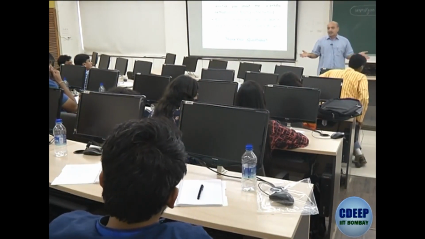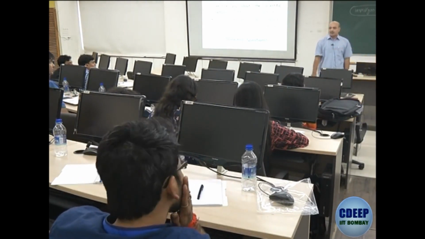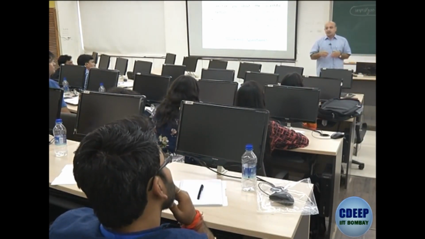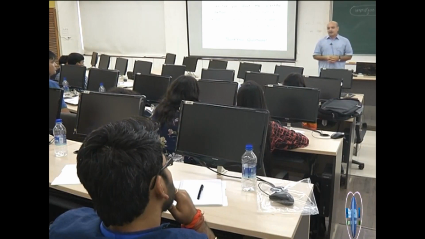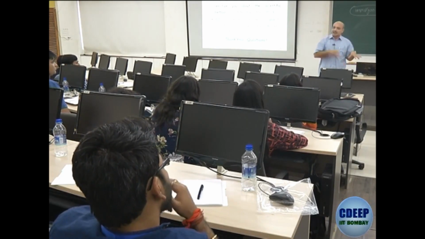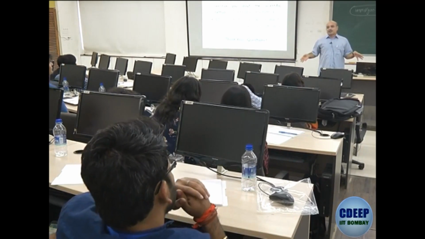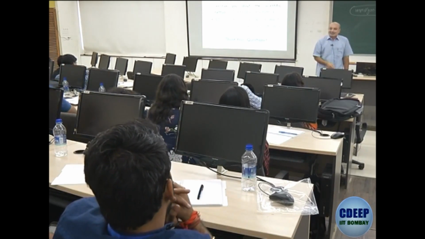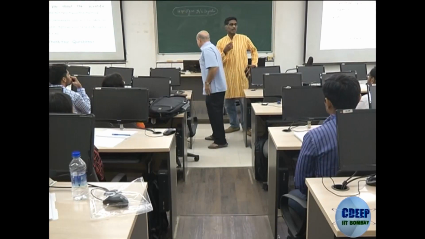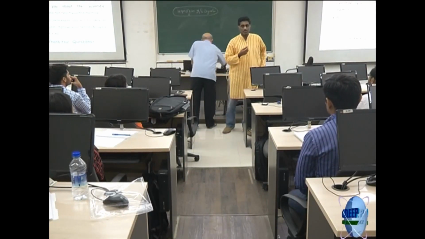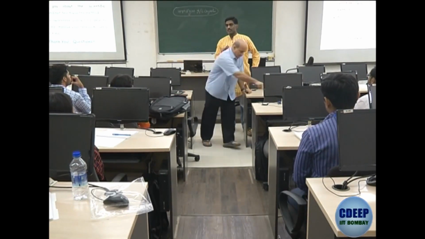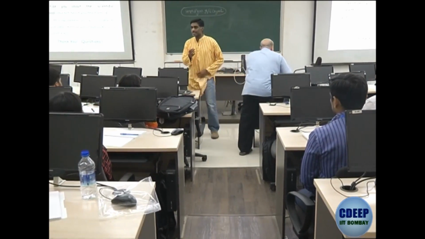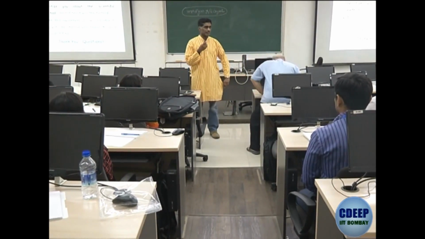So looking at the literature critically is an important aspect of coming up with a new hypothesis, and it's an iterative process. You propose hypothesis A, then you test something, then you think of new things to explain which are not being explained by hypothesis A, then you go to B. So it's an iterative process. That's what I said, I can't give you a recipe for proposing a good hypothesis. That's the most difficult part of research, the difference between solving a textbook problem which has already been solved and solving a research problem which has not been solved. If the hypothesis was so easy, people would have already solved it.